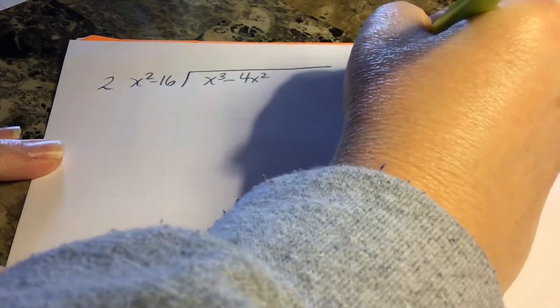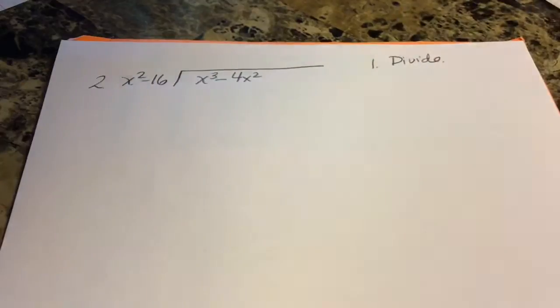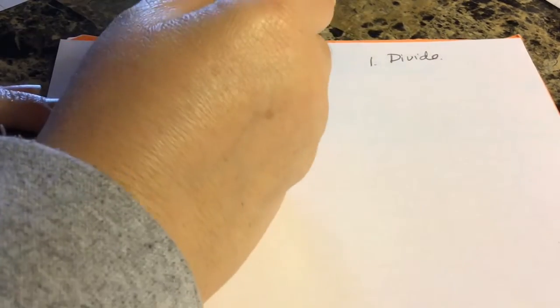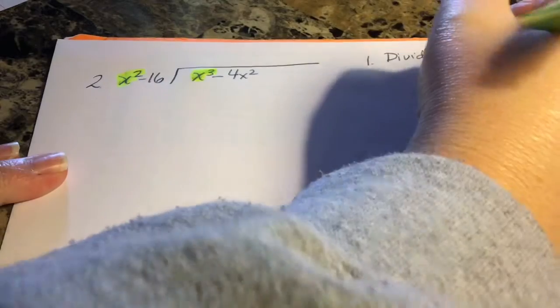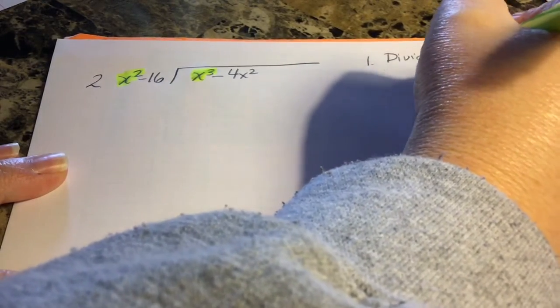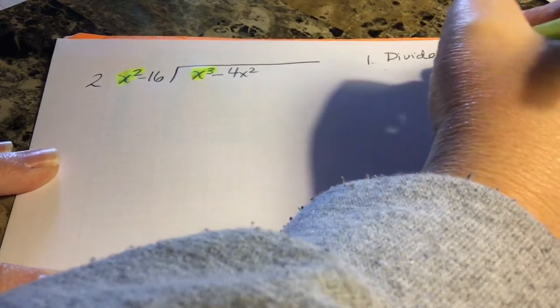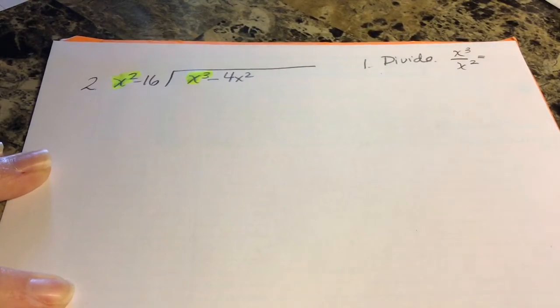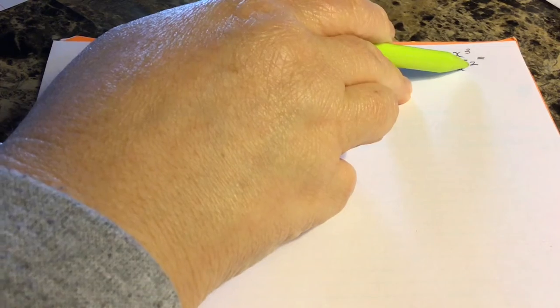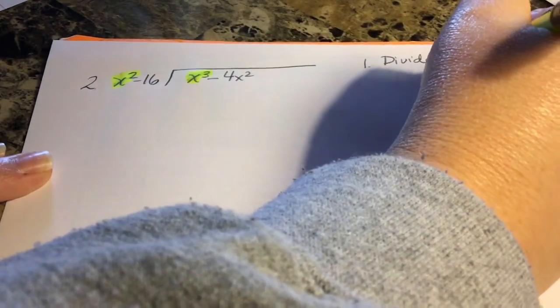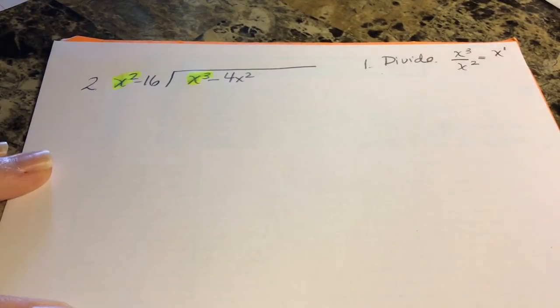Step 1 is to divide. Remember, you're going to divide the first term of the dividend by the first term of the divisor. So I'm going to divide x cubed by x squared. X cubed divided by x squared, subtract the exponents. 3 minus 2 is 1. So x to the first power is what I get when I divide.